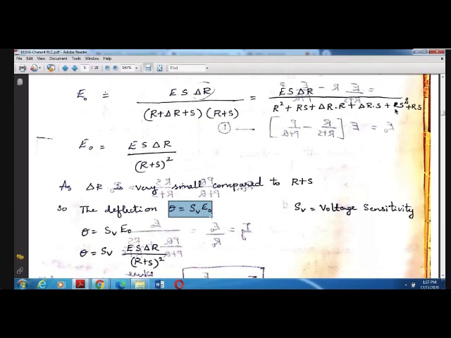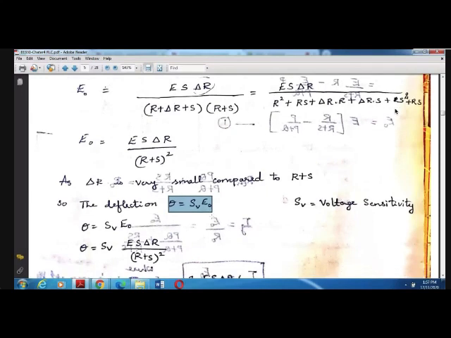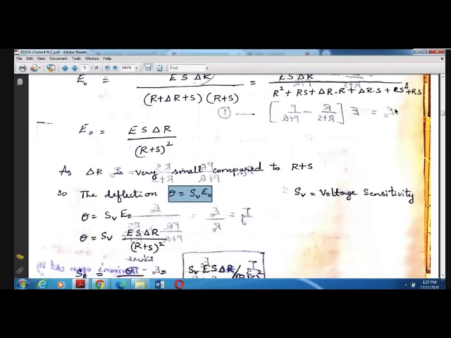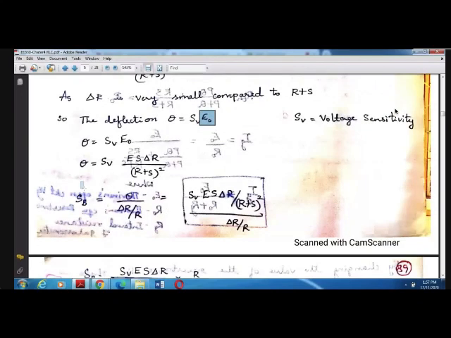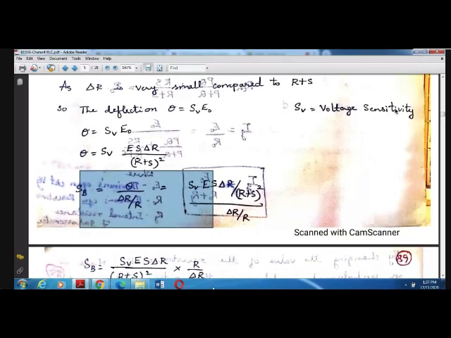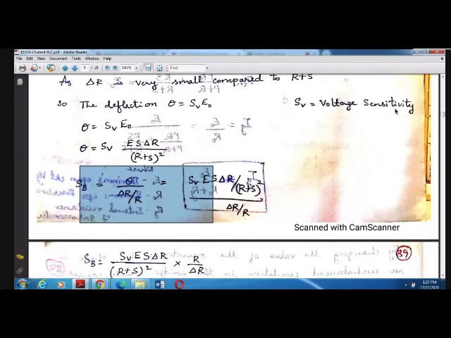SV, that is voltage sensitivity. SV represents voltage sensitivity, into the open circuit voltage will give you the deflection theta. Now in this equation, the E naught value we found, we substitute here. After further simplification we obtain this equation. Here we replace E naught with ES delta R by R plus S. So we get theta is equal to SV into V naught.